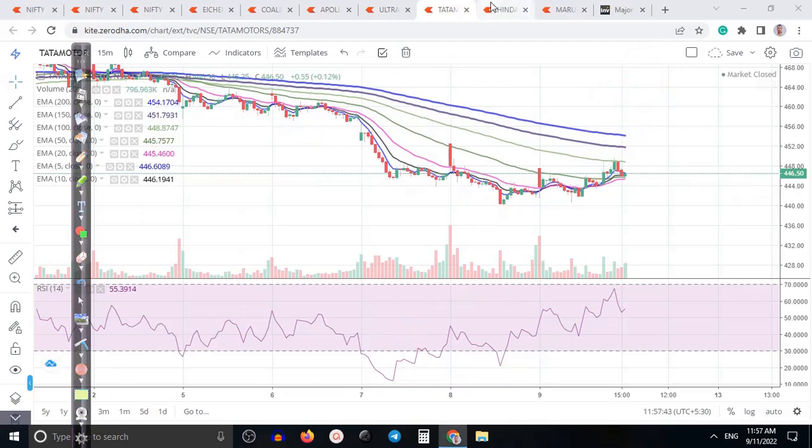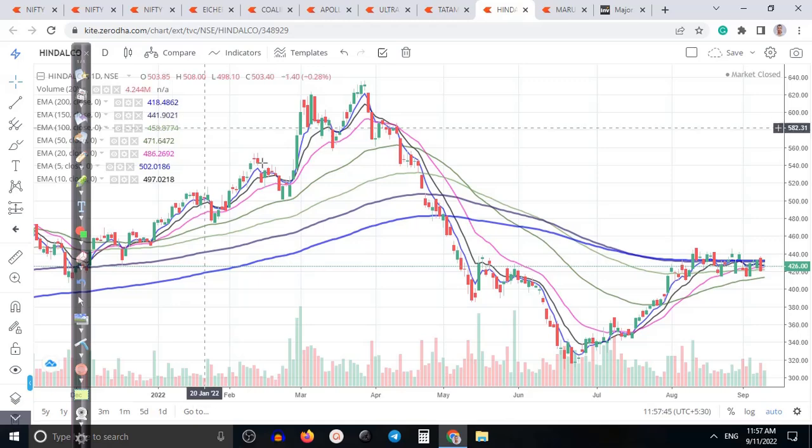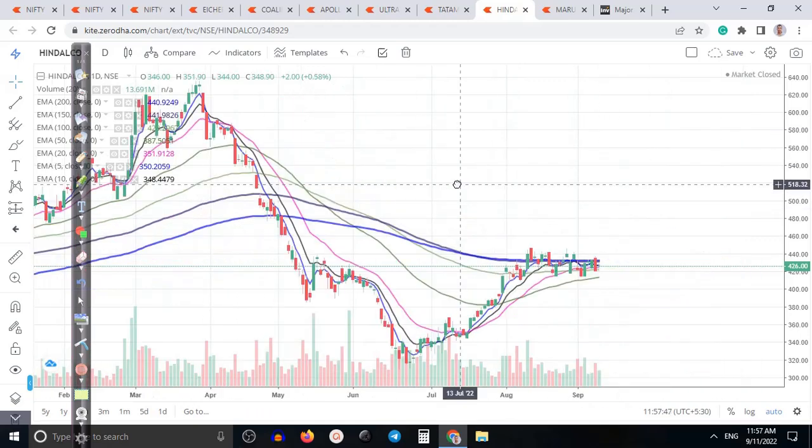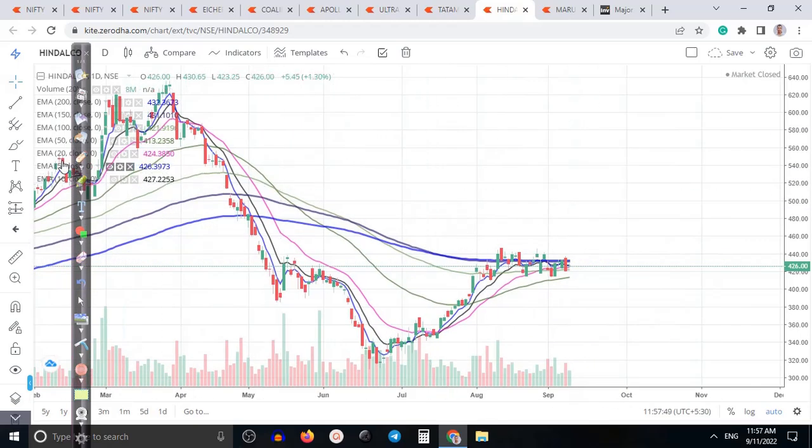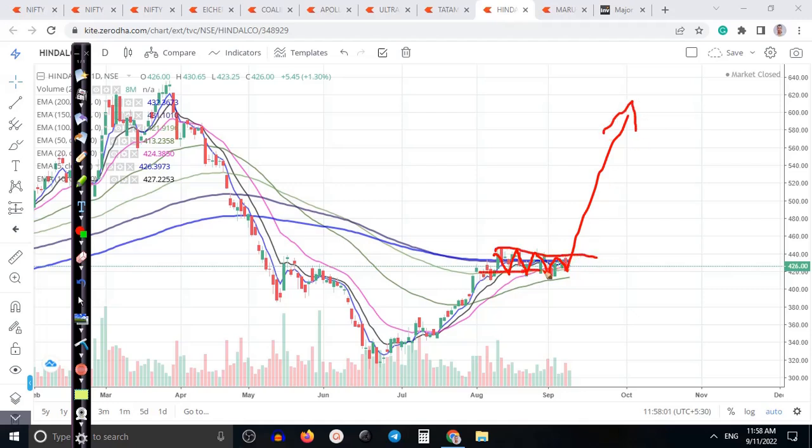All right. So next, this one, Hindalco. Hindalco for the last few days has been running sideways. So that is why I'm just watching this stock, and I'm expecting that it will give a big rally. All right. So here I can see strong resistance and support. They are forming, I can say, a flag pattern also, whatever you say, and I'm just looking for buy after breaking this area.